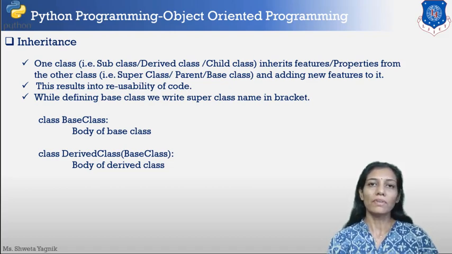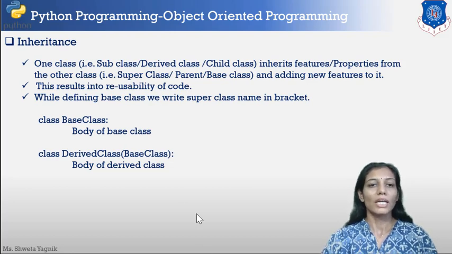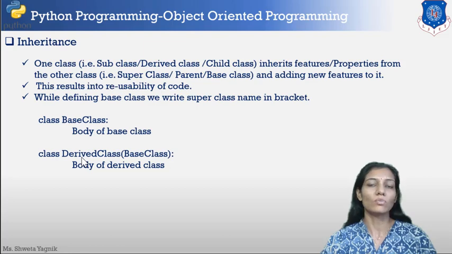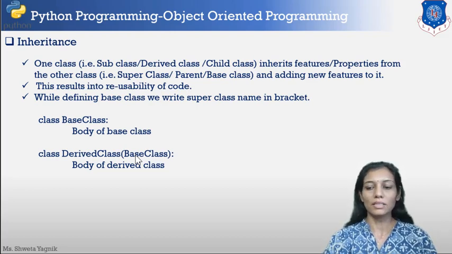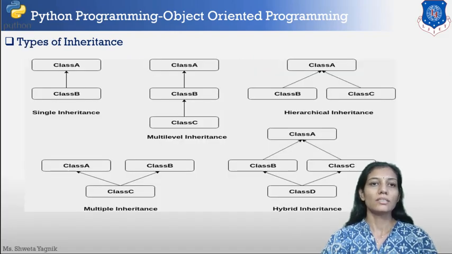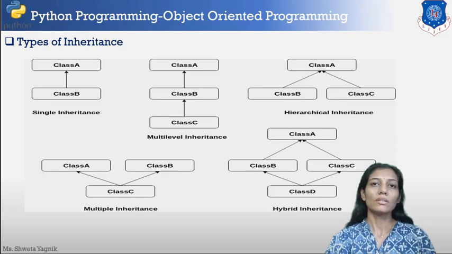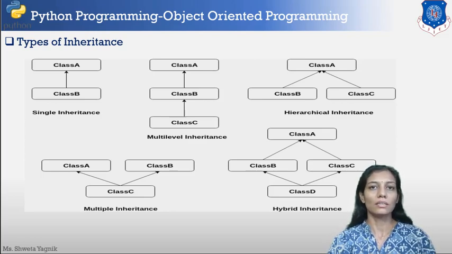Now in order to define the inheritance, we write the base class in brackets in the derived class. While we are defining the derived class, we write the base class in brackets. So this is the format that we are going to see shortly in the practical. The next thing is the types of inheritance. These are all the relationships possible in inheritance.